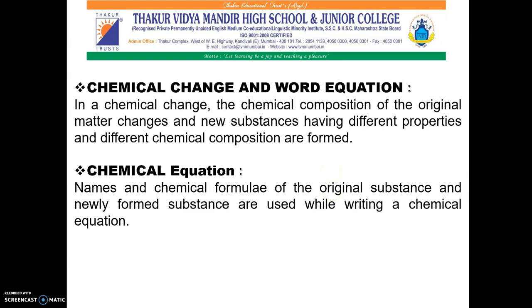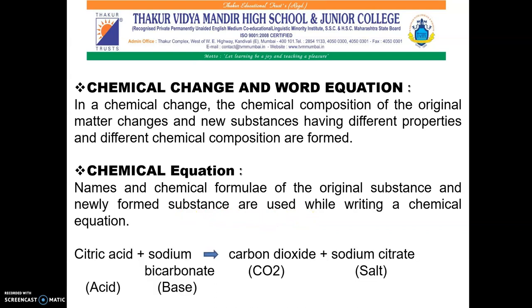Names and chemical formulas of the original substances and newly formed substances are used while writing a chemical equation. For example, when baking soda is added to lemon juice, a chemical change takes place in the citric acid that is present in the lemon juice. Baking soda is nothing but sodium bicarbonate.